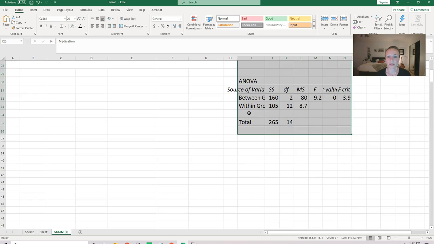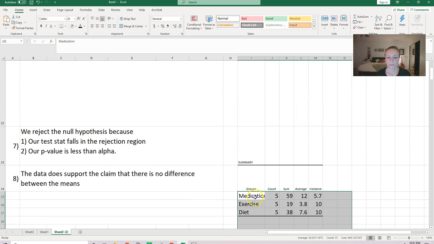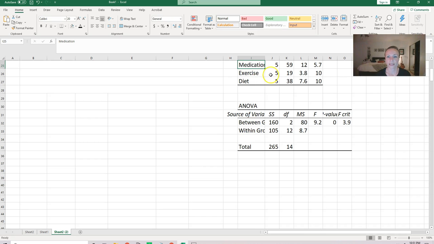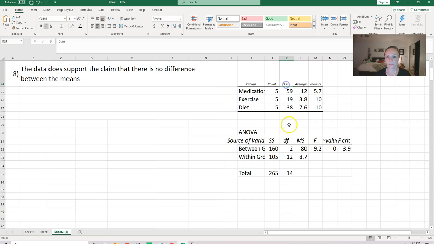All right, so I've got medication, exercise, and diet. It's given me a count, a sum, an average, and a variance. So I can see that the averages right here look pretty different, as I thought they would be. This one was small, this one was right in the middle, and this one is pretty high. It's given me the information I need for my F statistic, which is the variance between groups and within groups. And it's given me an F statistic, a p-value, and a critical value.